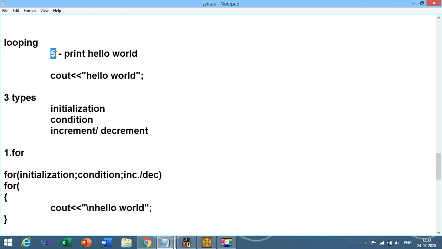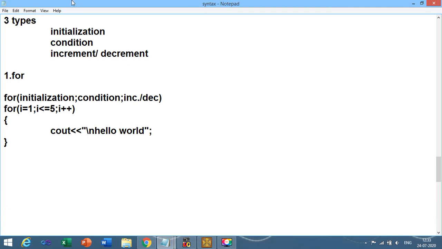That is 5 times. So let me take one integer variable i equals 1. That is the initialization. Initialization means the starting value from where you want to start your loop. Then i less than or equals to 5, i plus plus.